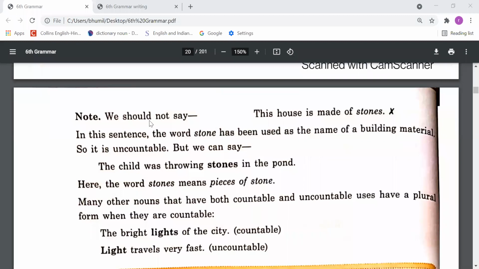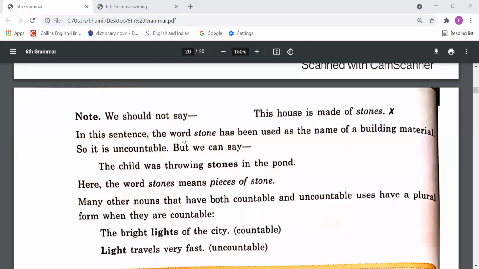Next, note we should not say "this house is made of stones." We should not use the word stones because we are talking about making the house, and stone has been used here as a material. So when we use nouns as a material, we should not change them from singular to plural. Read the next point.